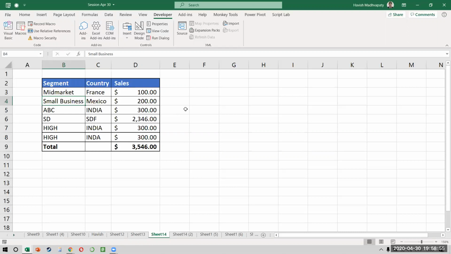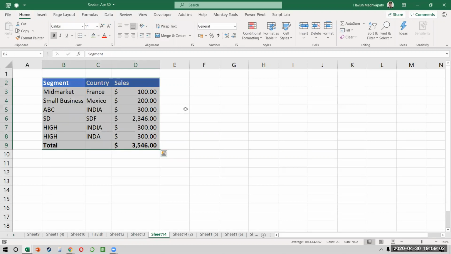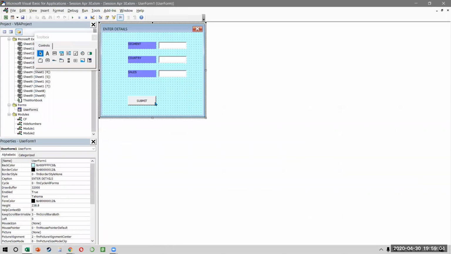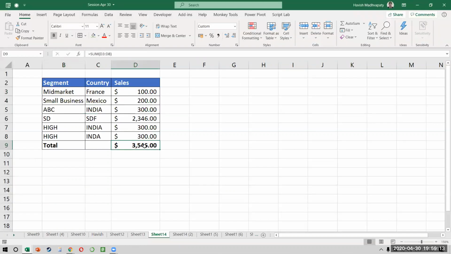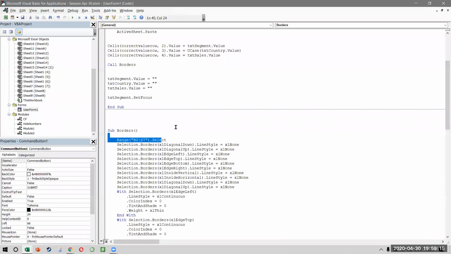Cool. Questions, anyone? This border one I'm removing for now, because remember, the border one will have to be a relative macro. We haven't done that now. So that it doesn't confuse you, because we selected B2, D7, but remember, it should not be B2, D7. It should be B2 and the last cell. In fact, we can do it. So 7 is going to be the last row.